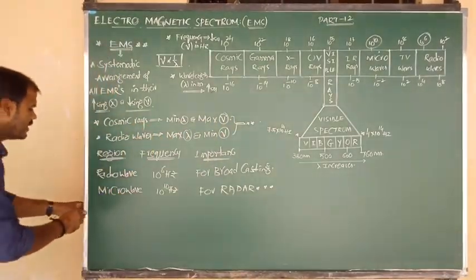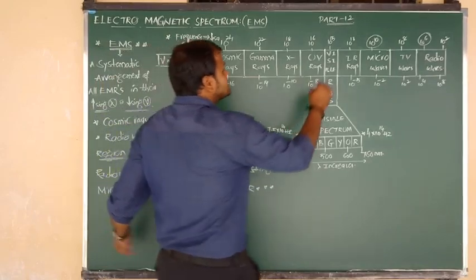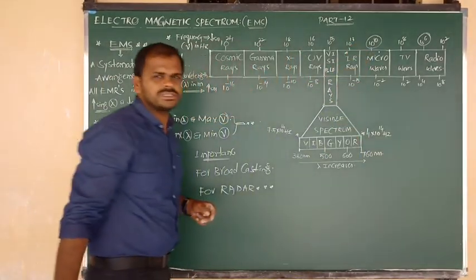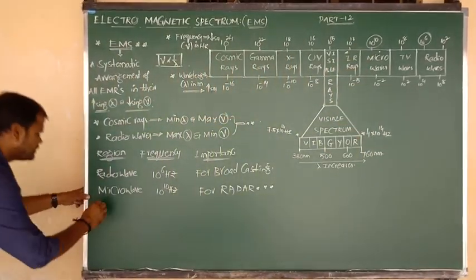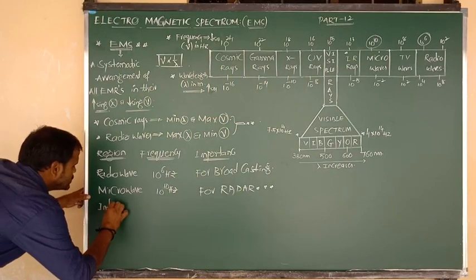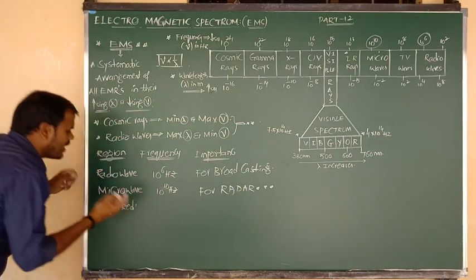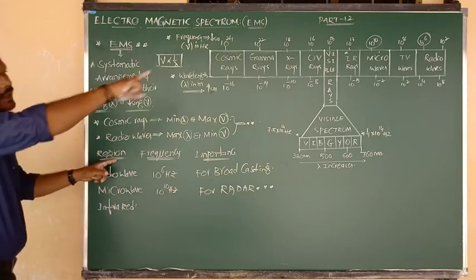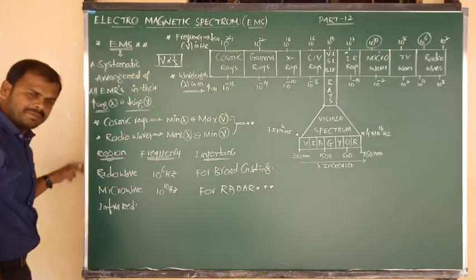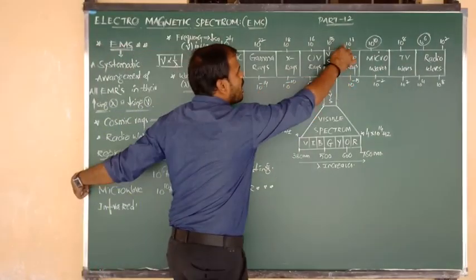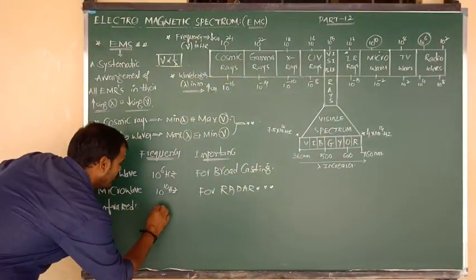Very important. Yes. Next, as per the syllabus, they have given the information about infrared rays. The IR region in the electromagnetic spectrum contains a frequency of around 10 to the power of 13 Hz.